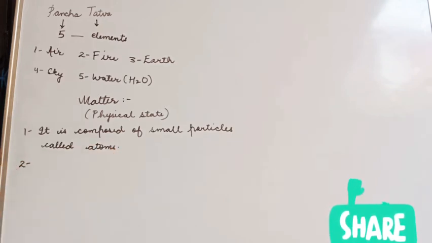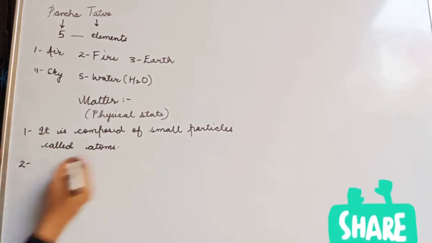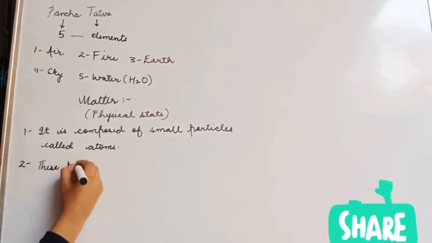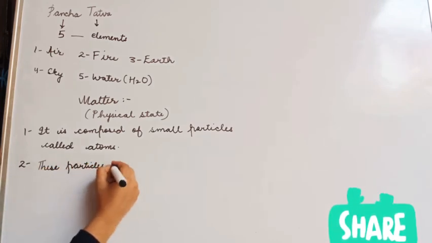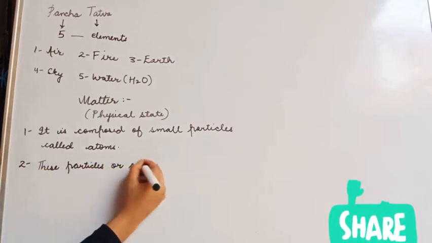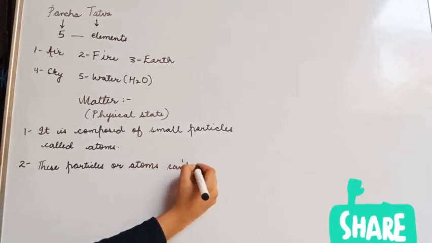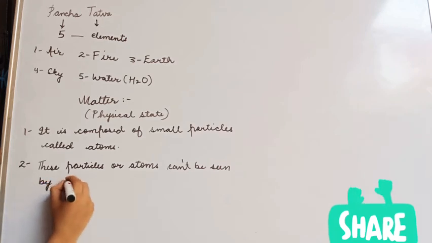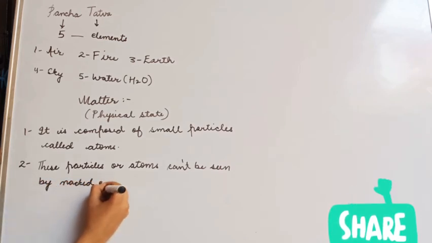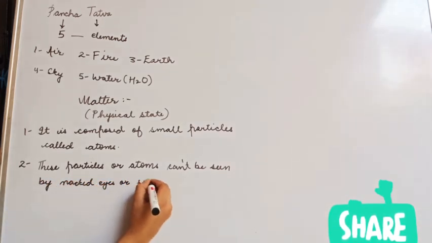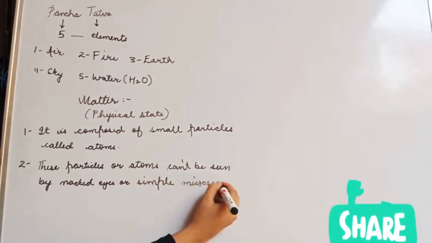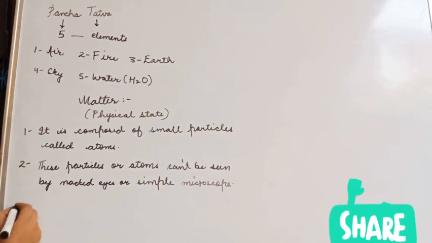Then the second point is, in second point we will talk about these atoms only. So second point, these particles or atoms cannot be seen by naked eyes or simple microscope, means they are very minute.